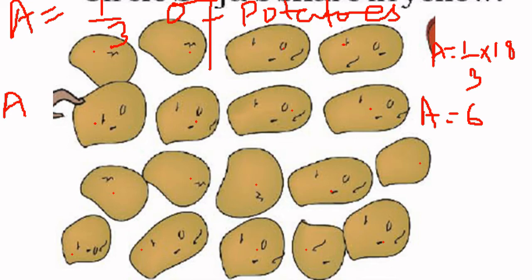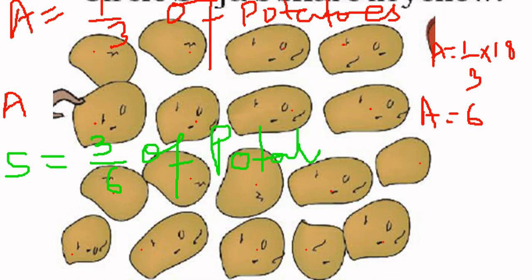And Shriza gets 3/6 of the potatoes. Okay, so Shriza gets 3/6 of the total potatoes, which are 18.